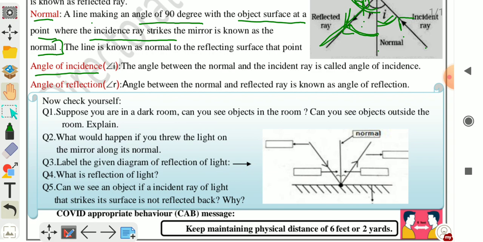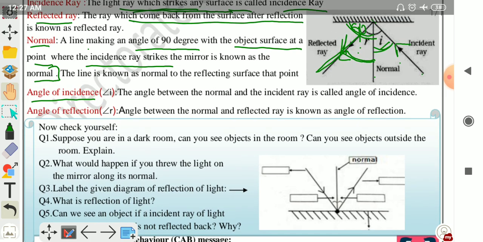What will happen, children? The ray will be reflected back along the same direction. It means in this direction, light will be reflected back in the same path, in the same direction, on the same path.